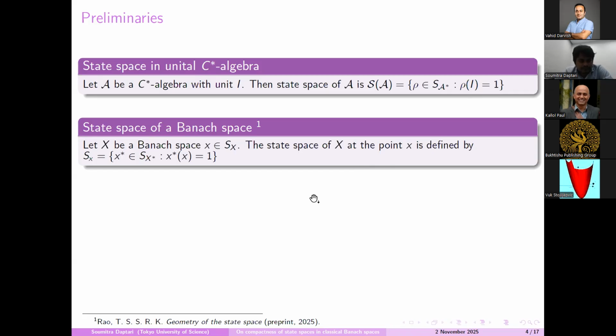Let X be a Banach space and small x be a unit vector of that Banach space X. Then the state space of X at the point x is defined by this set of all norm 1 functionals such that x star of x equals 1. So it is also known as the set of all support functionals of the dual unit ball at the point x.